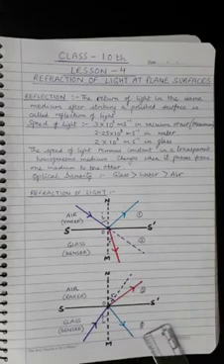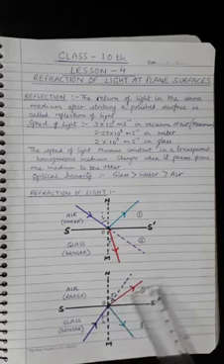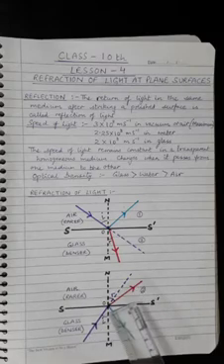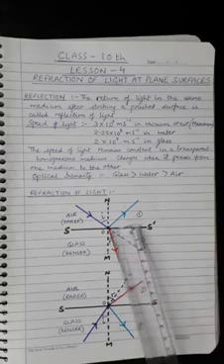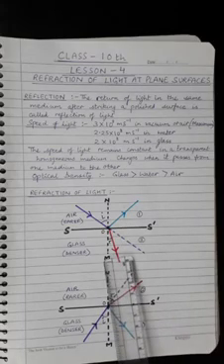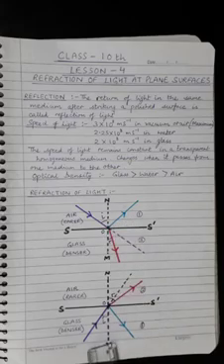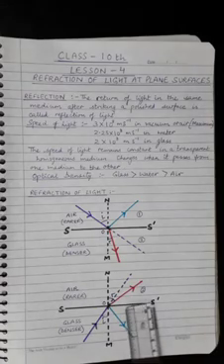When light is passing from rarer to denser medium, it bends towards the normal. And this diagram shows that when the light ray passes from denser to rarer, suppose the light is passing from glass to air, then it bends away from the normal. In this case, angle of refraction is less than the angle of incidence, and in this case the angle of refraction is more than the angle of incidence.